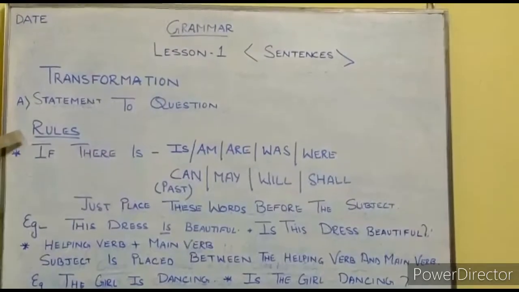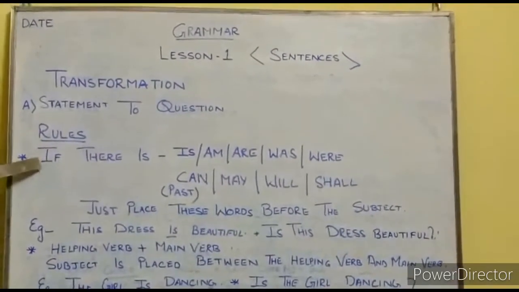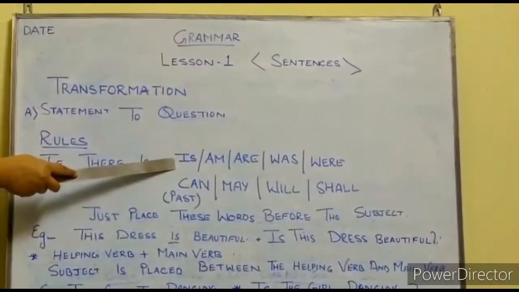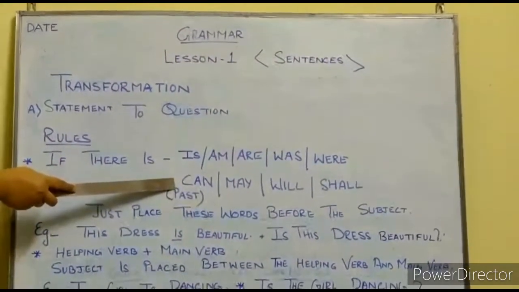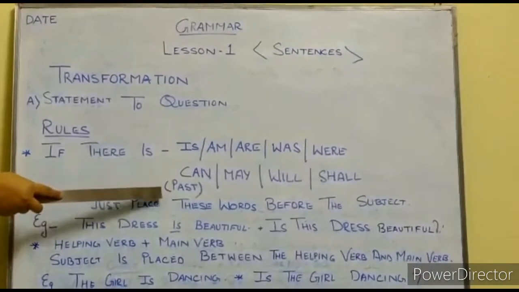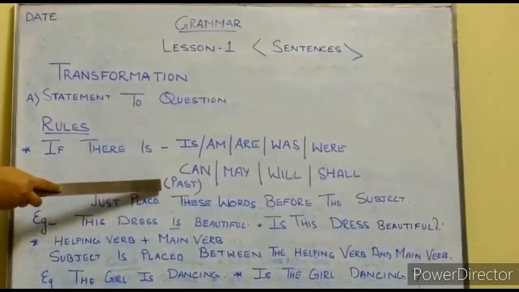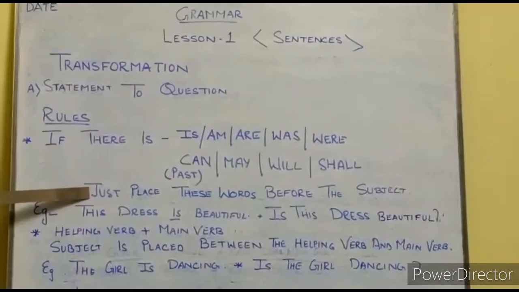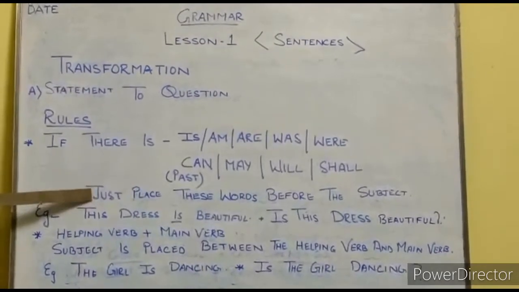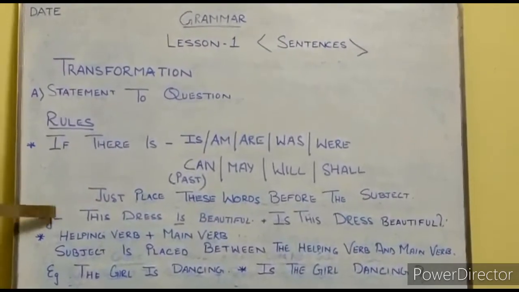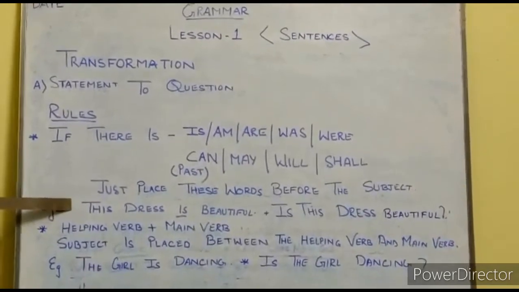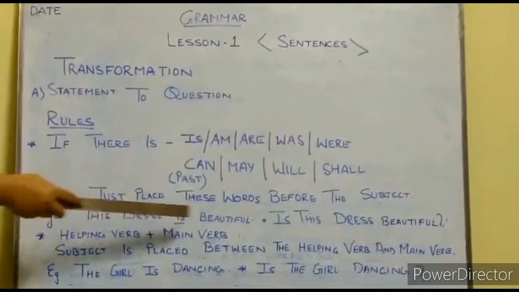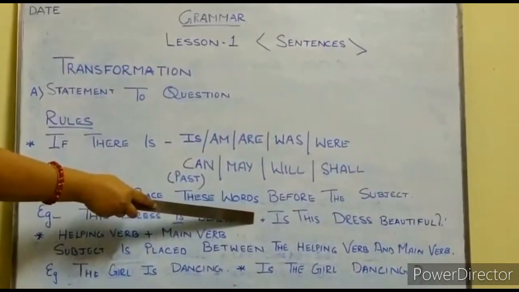I am repeating once again. Rules. If there is am, are, was, were, can, may, will, shall, or the past form of these words, just place these words before the subject. Completed. Example. This dress is beautiful. Answer. We have to bring it before the subject. Is this dress beautiful? Question mark.